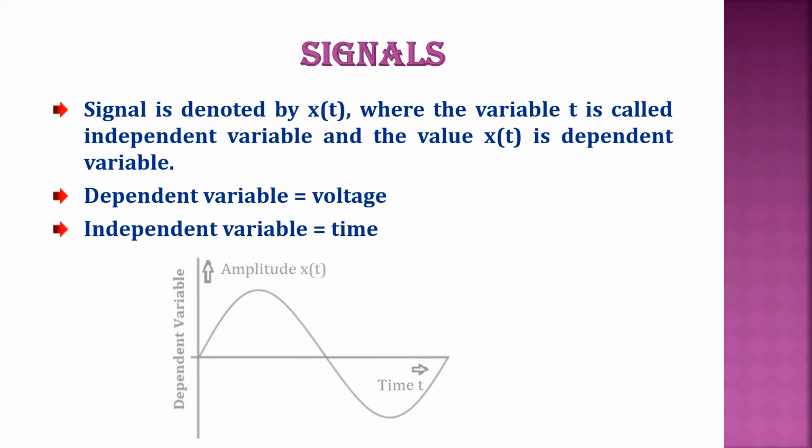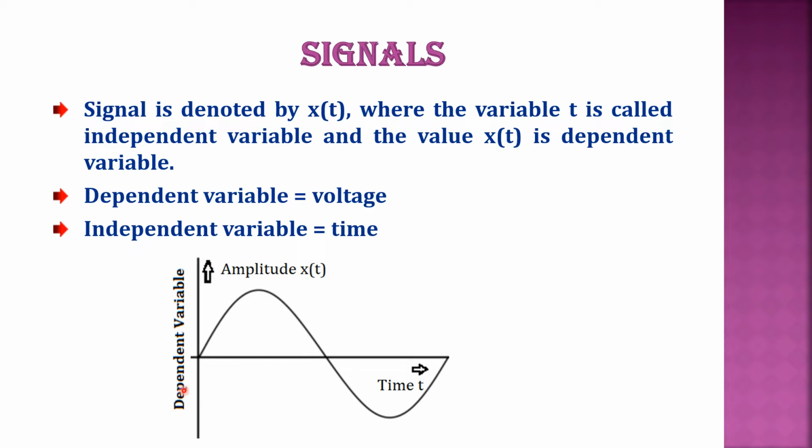One is called the dependent variable, the other the independent variable. Here the time t is the independent variable, and the amplitude or the voltage represented along the x-axis is called the dependent variable.